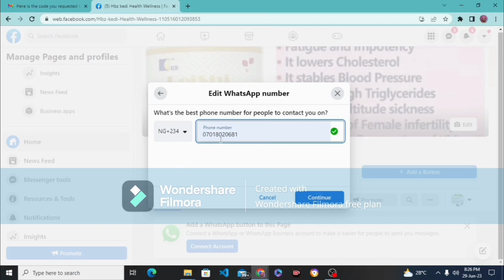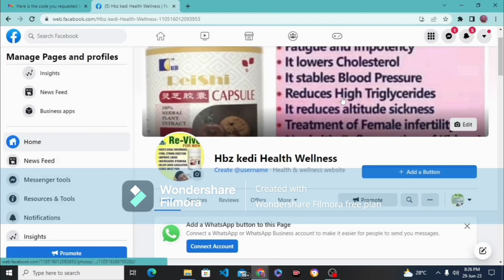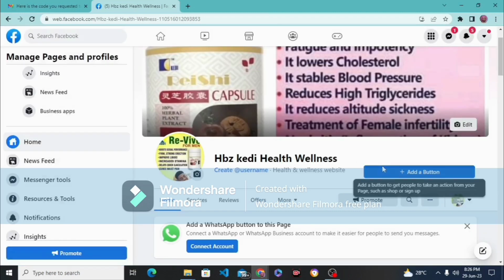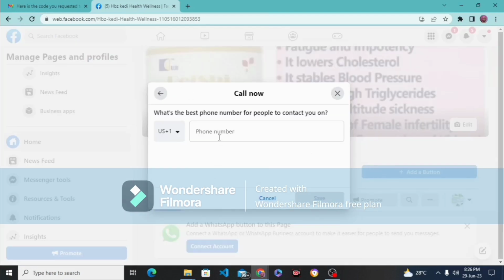When you want to put your WhatsApp, it's going to ask you to click on continue, right? It's going to ask for a code, but I'm not going to do that. Like I told you earlier, I've already linked my WhatsApp with my Facebook page before, so they are not going to send this code. But for you that are operating it new, you will do that. For this, I'm using another phone number, because my former number I can't use.